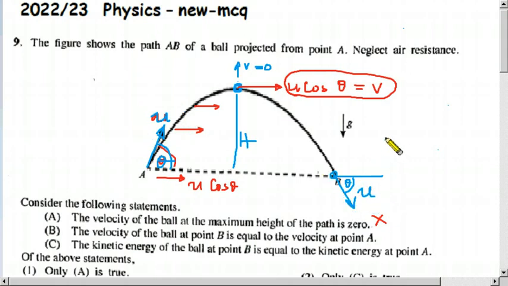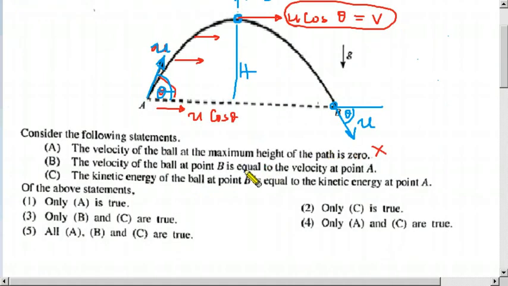So therefore the direction is not equal. Even though the magnitudes are equal, the direction is not equal. Therefore, we can't say the velocity is equal. If they had said speed, if they said the speed of the ball at point B is equal to the speed at point A, then it would be correct.